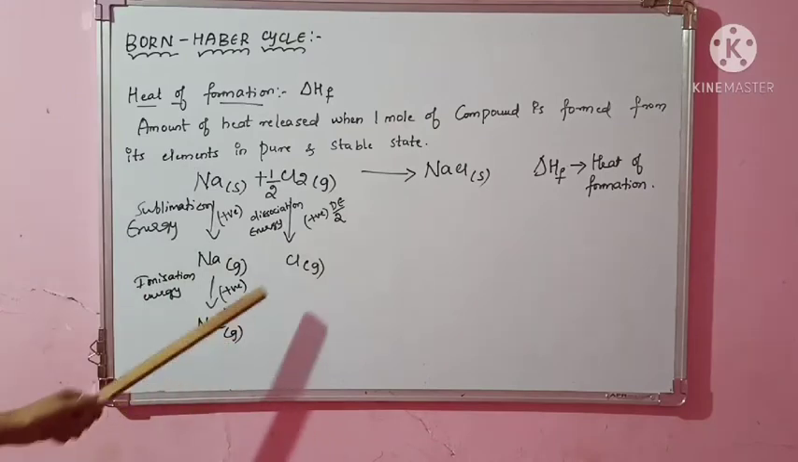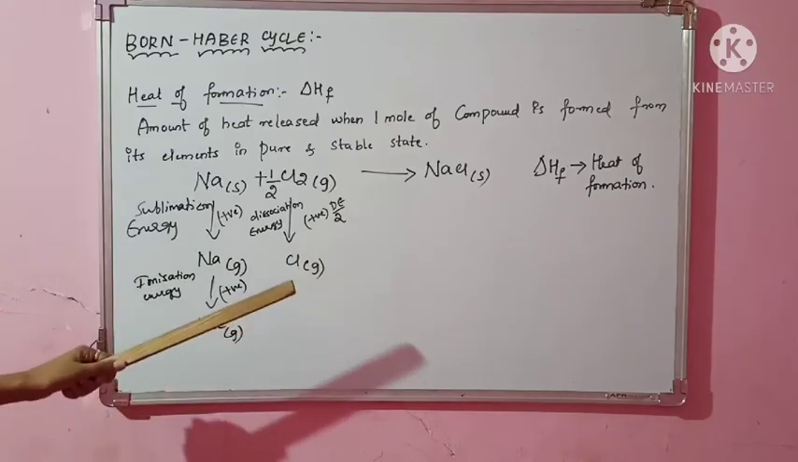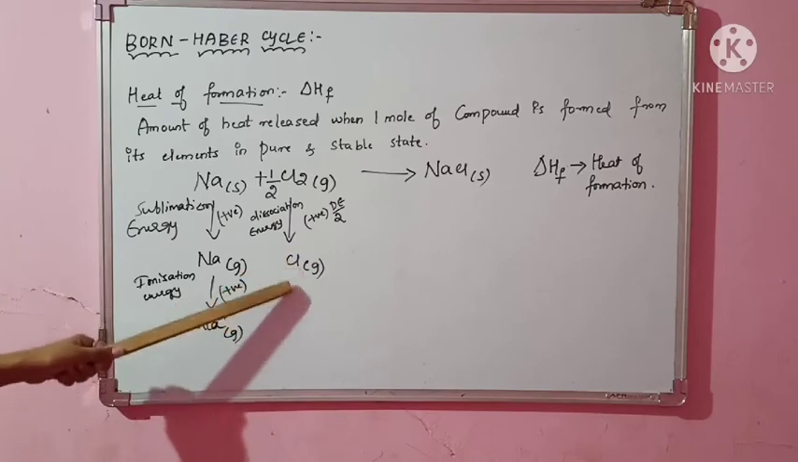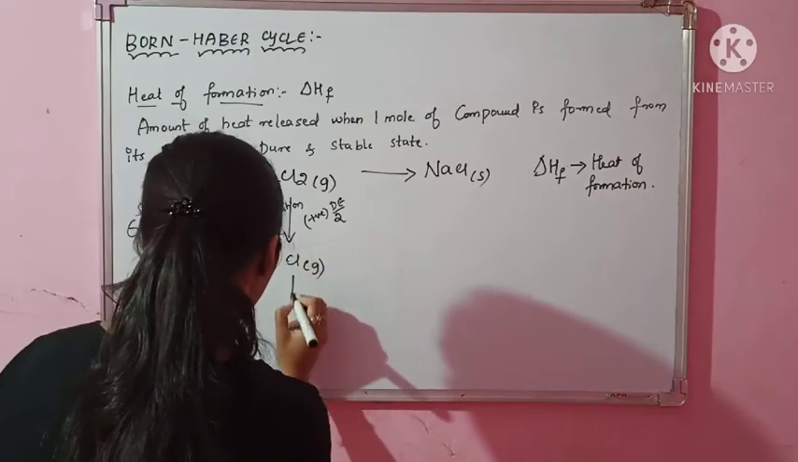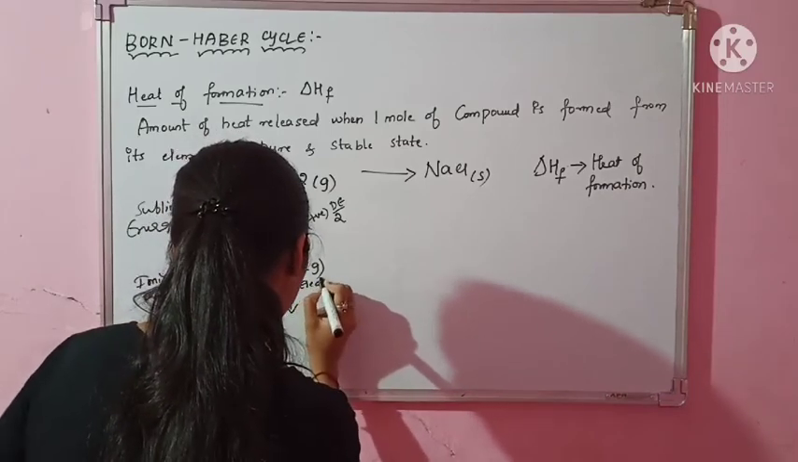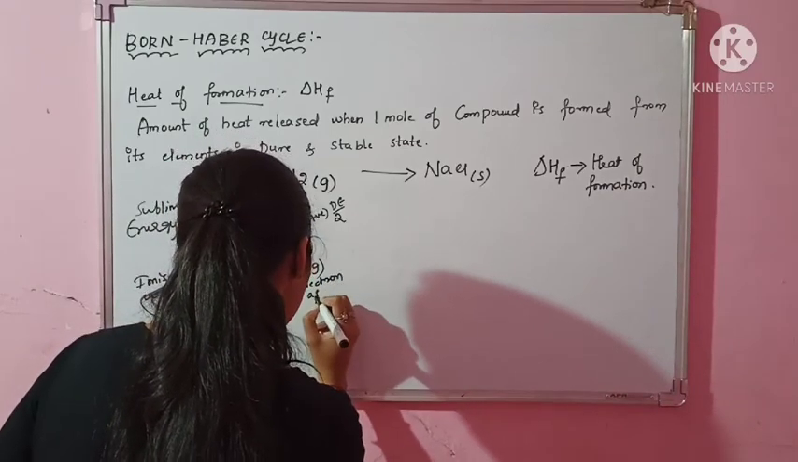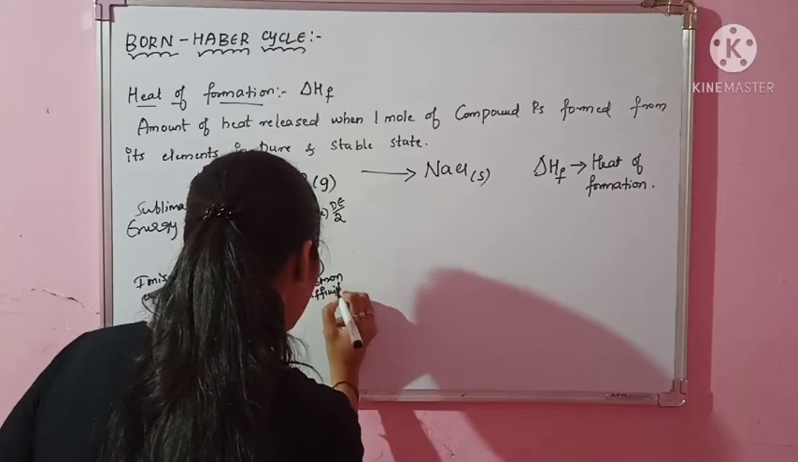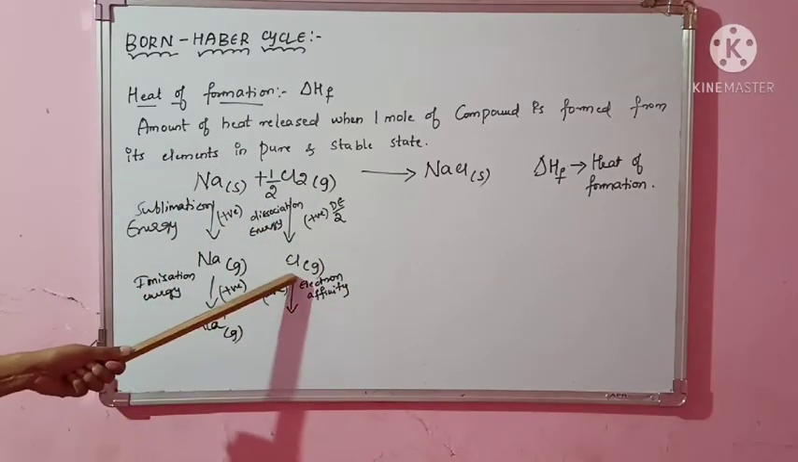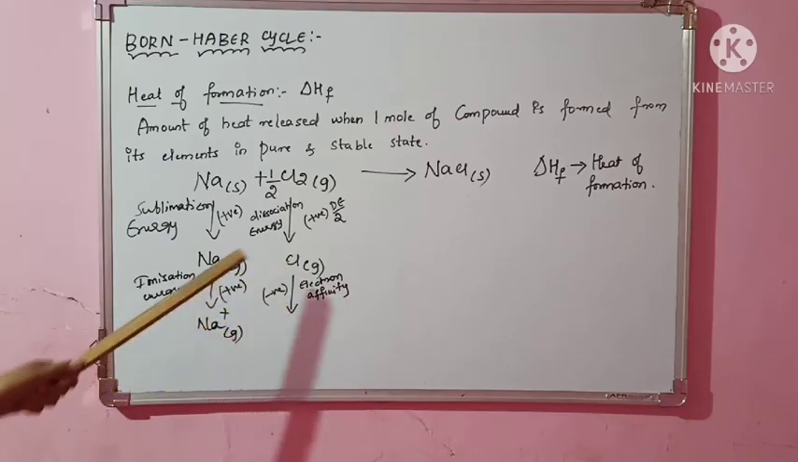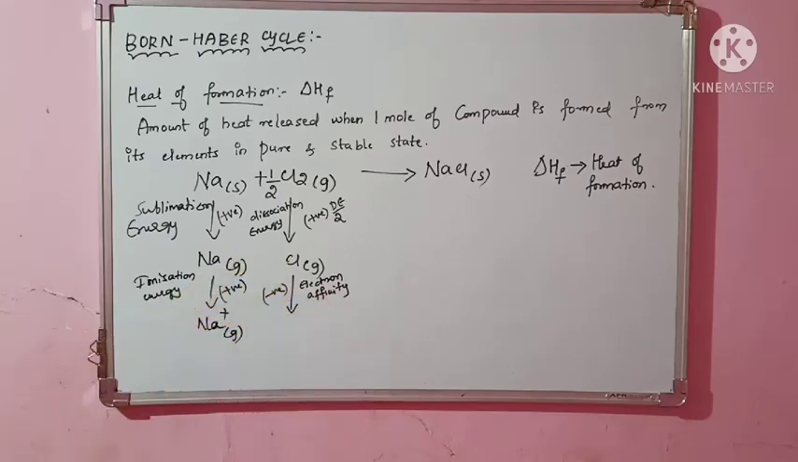Clearly. Similarly, I have to do with the chlorine gas. I don't want chlorine. I want anion, isn't it? I want anion. So again, if I have to convert, what I have to do? Electron affinity. You know that? Electron affinity is nothing but it is the amount of energy released. So this will be negative. Why? This will be negative because it is the amount of energy released whenever this electron is being given to this. Outermost electron is added.